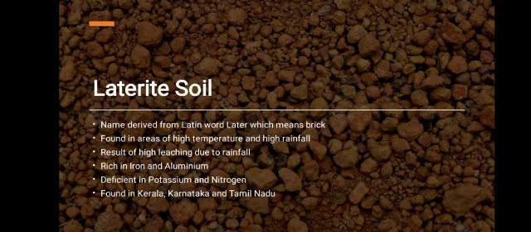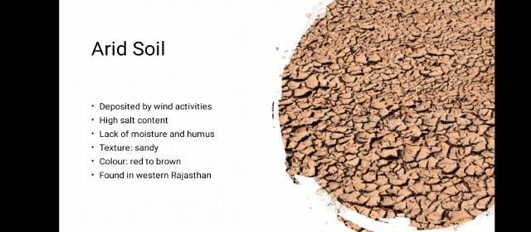Next important soil is arid soil. Arid soil ranges from red to brown in color, meaning dark red, light brown, red, dark brown, and they are generally sandy in texture and saline in nature. This soil lacks moisture and humus, and it is found in western Rajasthan.